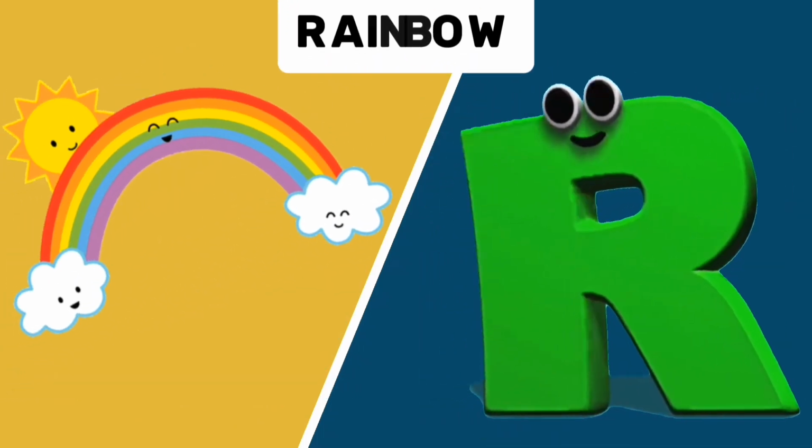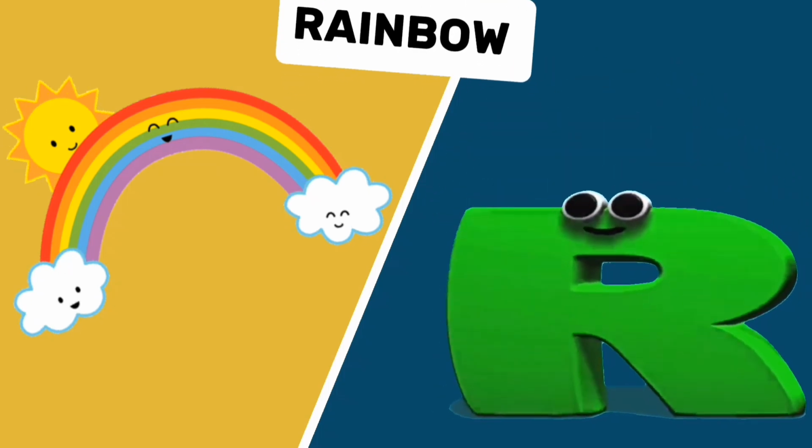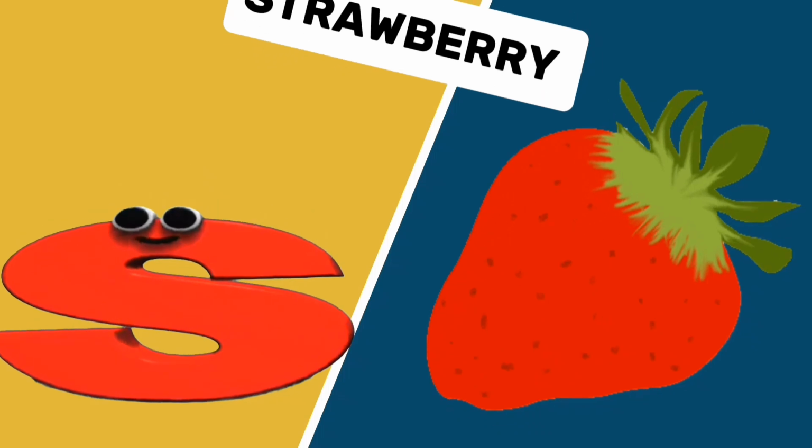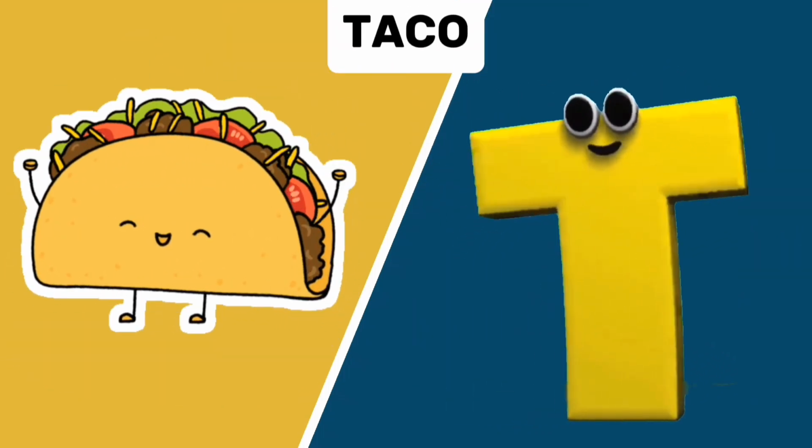quilt. R is for rainbow, r. S is for strawberry, s. Strawberry. T is for taco, t.